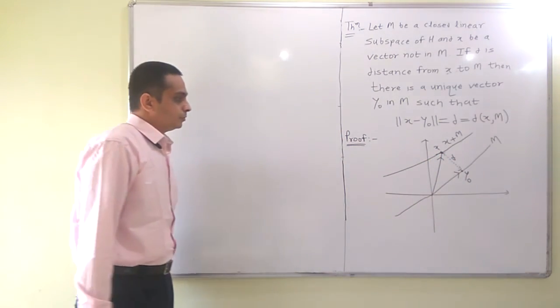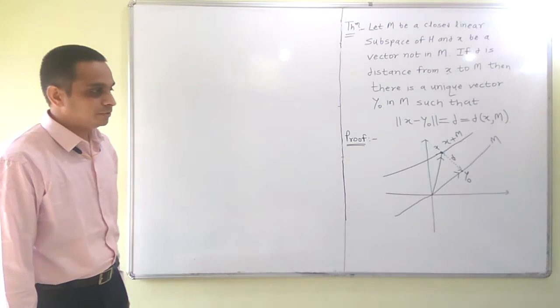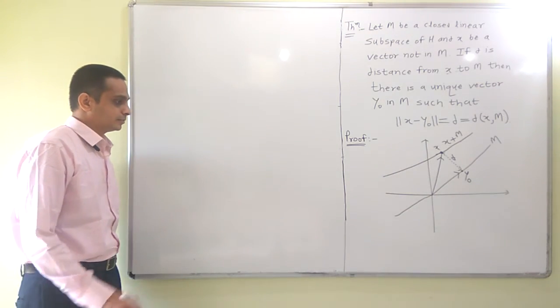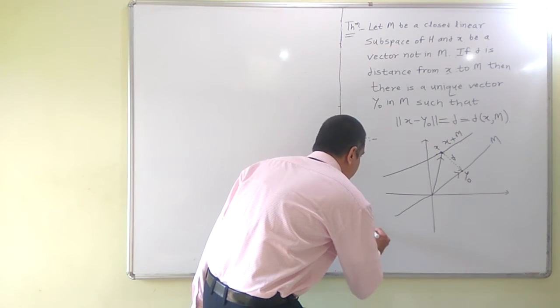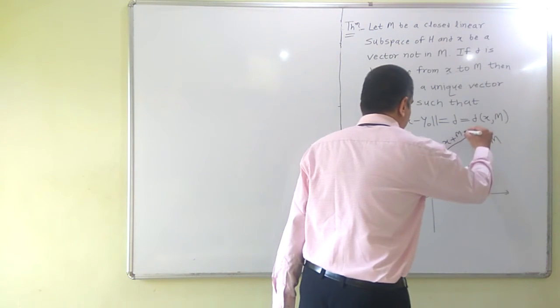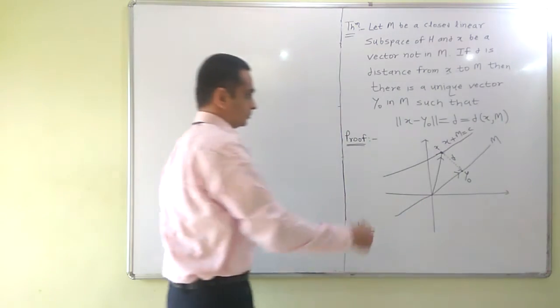The whole proof depends on the result which we have proved earlier. This set I am going to call C, this line.